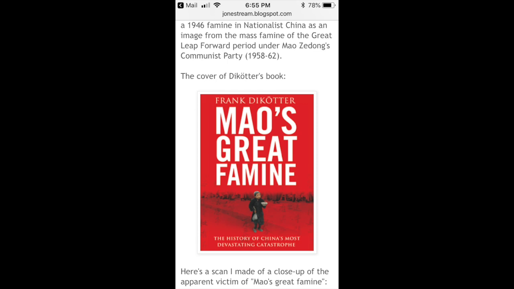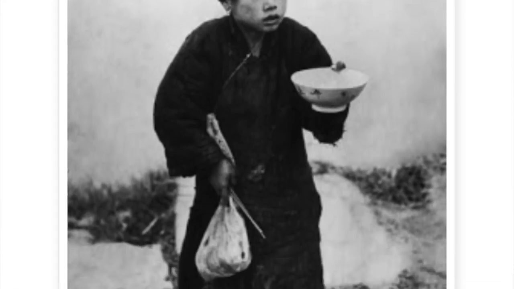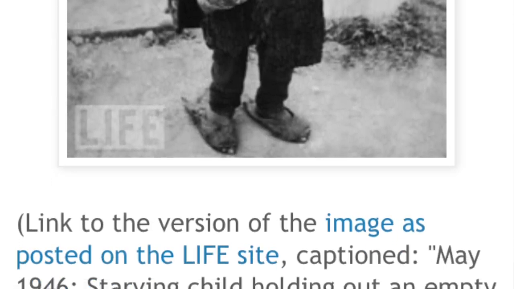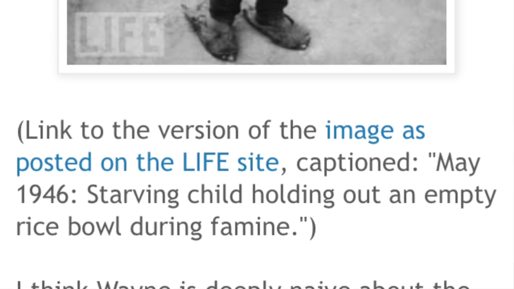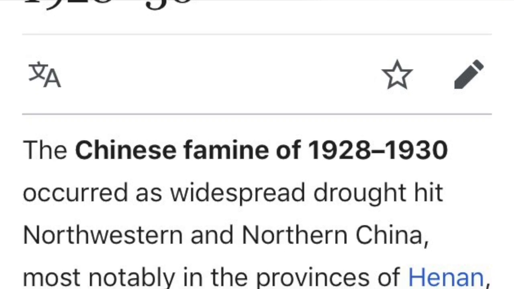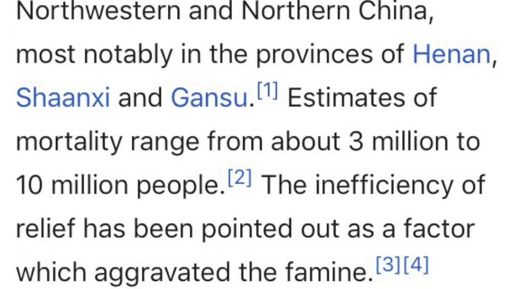In fact, there's even a book that was published about the Great Leap Forward. The photo that is on the cover of this book called Mao's Great Famine is actually from 1946. It was in Time Life magazine. It was one of their photos, and it was in 1946 that this child was photographed being hungry before the communists even took power. That's from another famine, right? So it's not even a picture from the Great Leap Forward, but it's on the cover of this book demonizing the Chinese Communist Party. But no one discusses this famine that happened from 1928 to 1930, where 3 to 10 million people, probably closer to 10 million people, died because of capitalism. It's not relevant. And this famine that occurred from 1928 to 1930 in China was one of many.